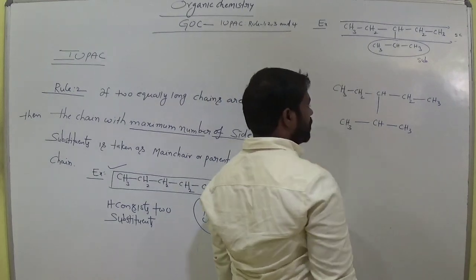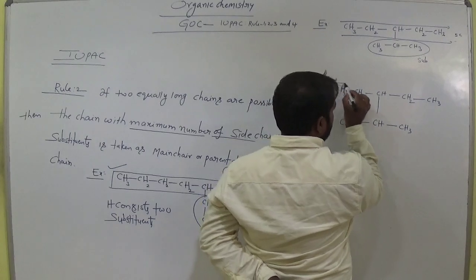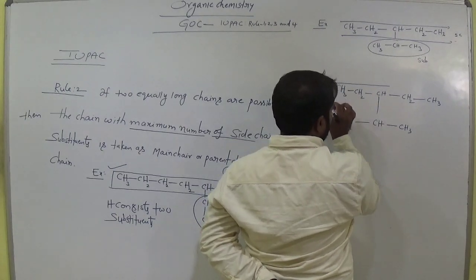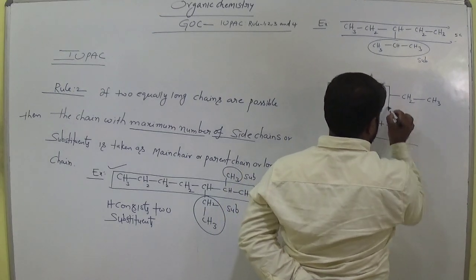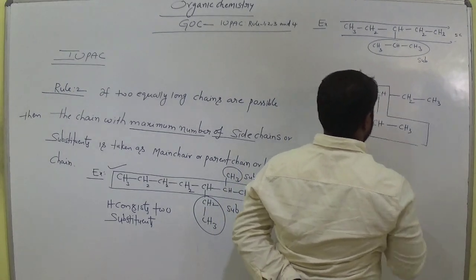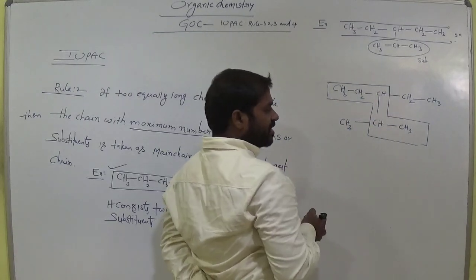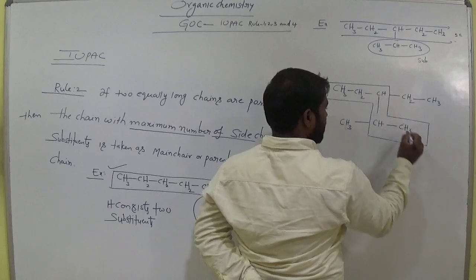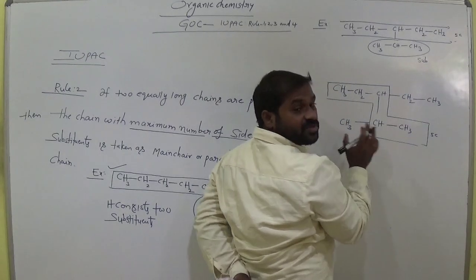The same compound. Now I would like to move in this direction. 1, 2, 3, 4, 5. Clear? 5 carbons. This is the longest carbon chain. Both are longest chains with 5 carbons.